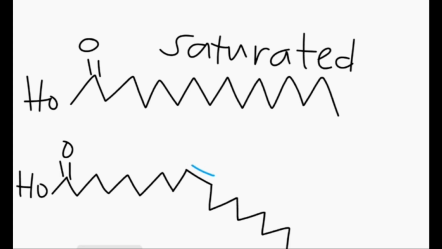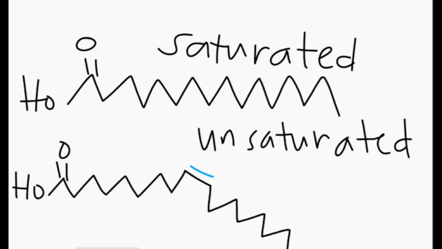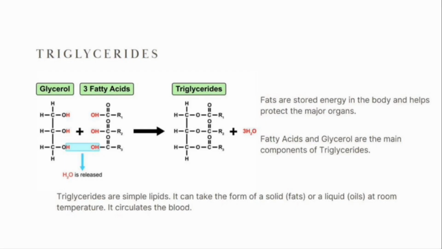In an unsaturated fatty acid, there is a kink in the structure. So that's an example of an unsaturated fatty acid. For every double bond present, you lose 2 hydrogen atoms. It also tends to be liquid at room temperature.